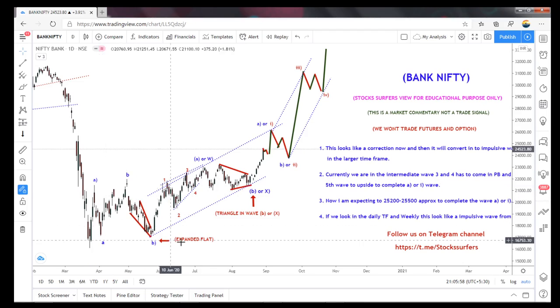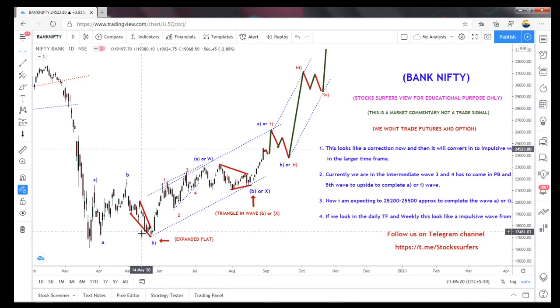So this is an expanded flat, we call it, because it broke the A high, and then again the start of the A here in the intermediate. So this is called an expanded flat. So A, B, and C got a 5-wave structure in the wedge formation. So there will be an overlapping here. So that is the wedge formation and the C wave.